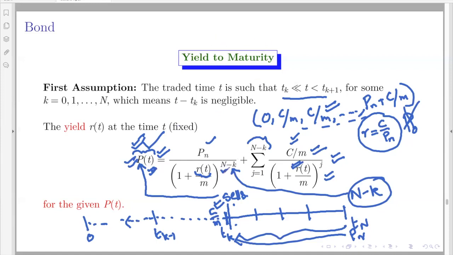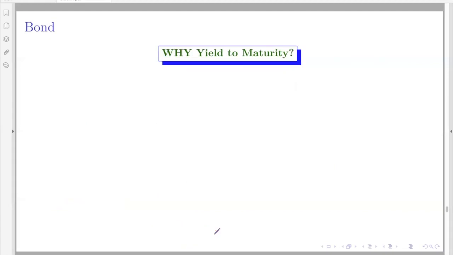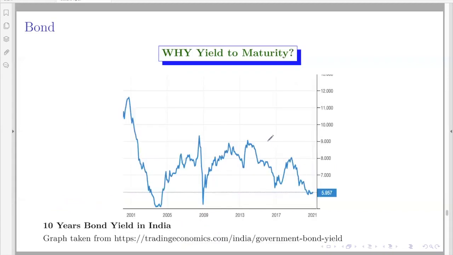Okay, so you can see that you have to solve this equation as a nonlinear equation for the yield. This is precisely the internal rate of return idea that we have studied in the last class. So this R of T is called the yield to maturity. Why is it important? Because that interest rate is the main parameter for people to measure at what rate they are getting the investment, right?